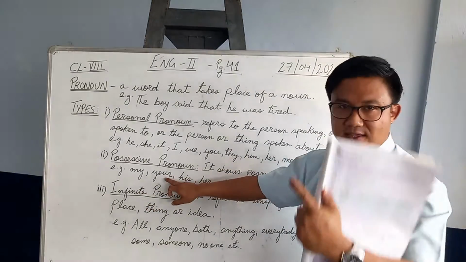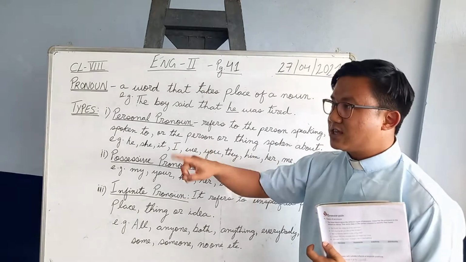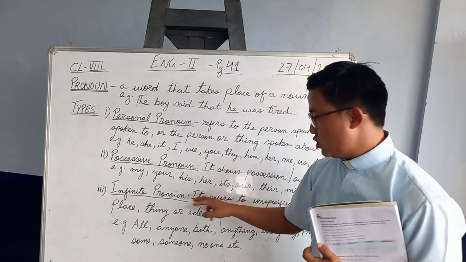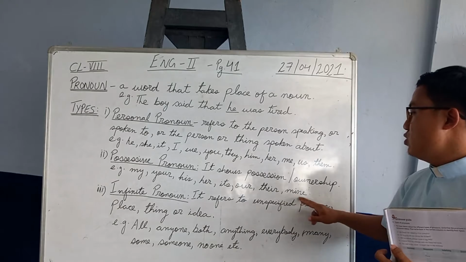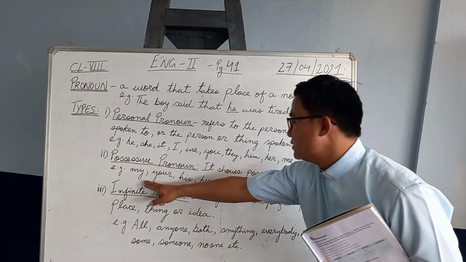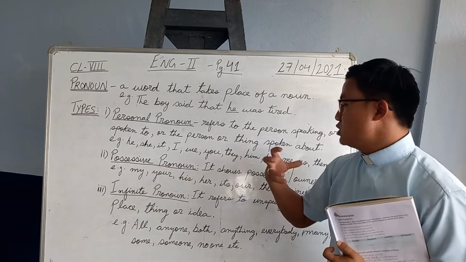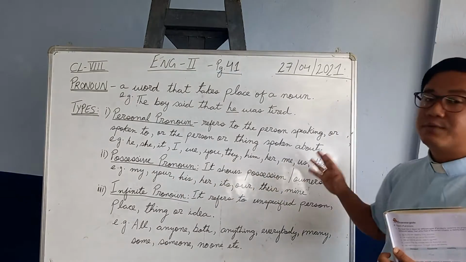Look at your face, you possess that face. She is his daughter. It's her book. Similarly, all these words in the list show some possession, some ownership. So these are called possessive pronouns.